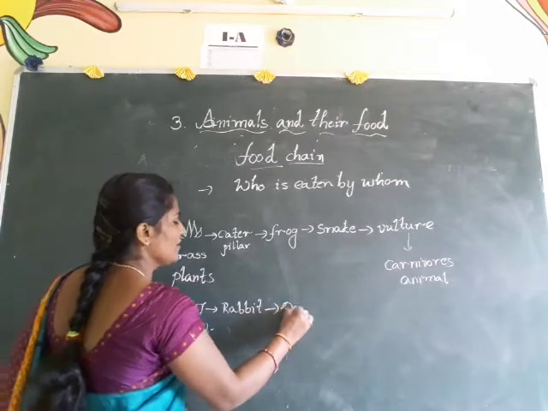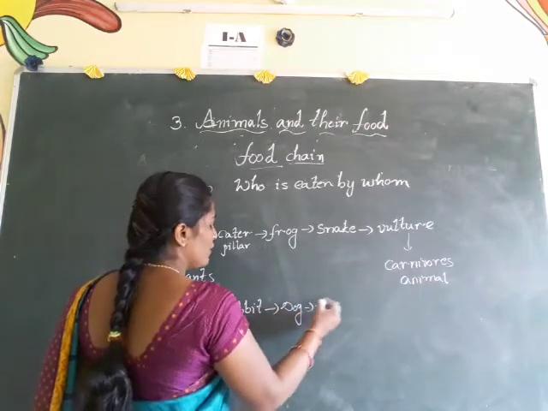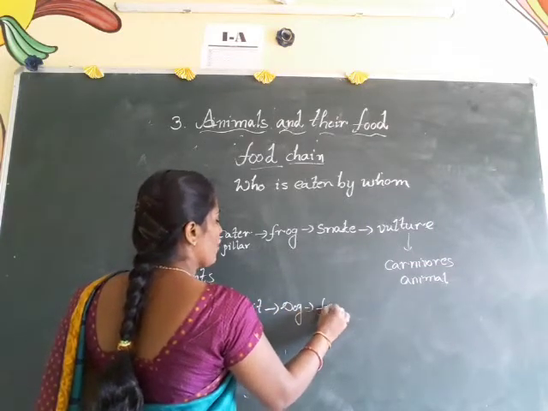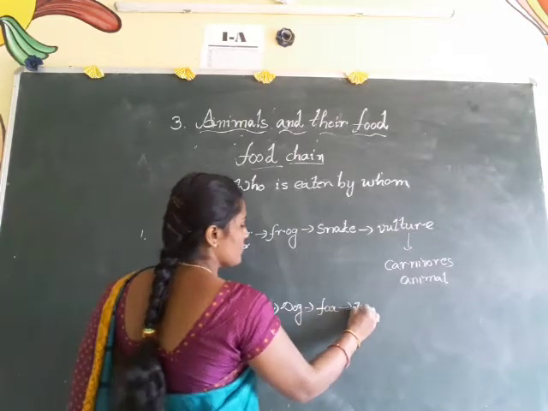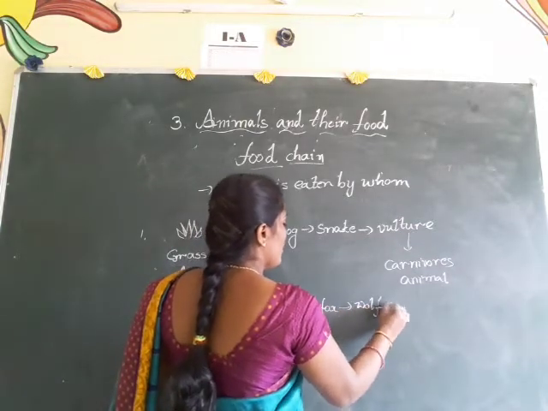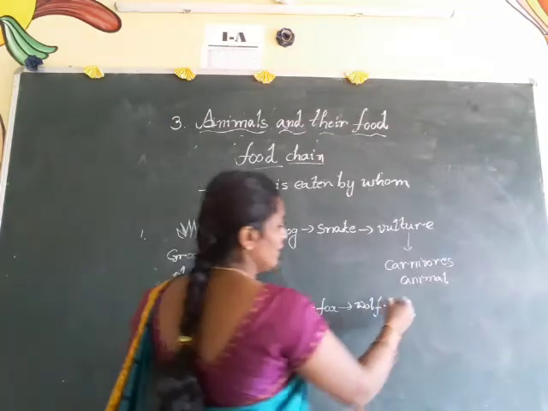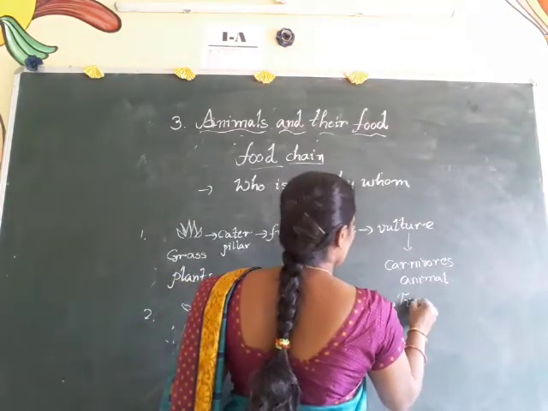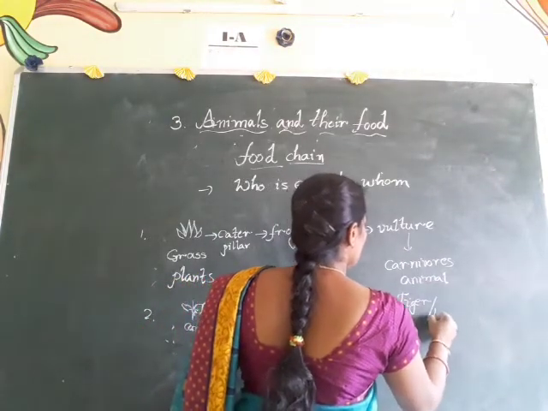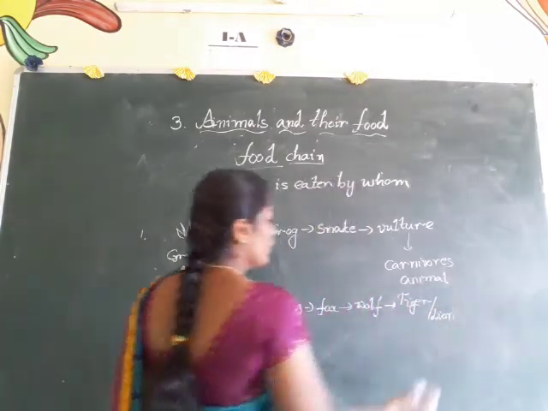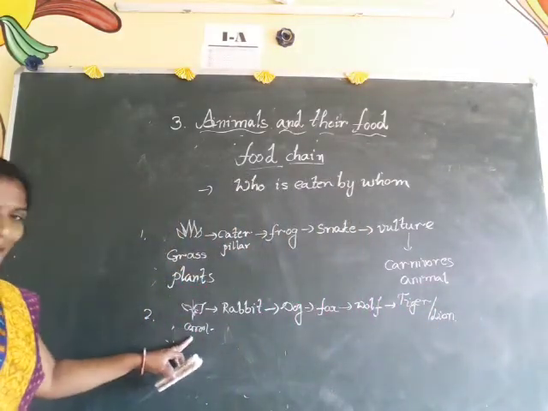Rabbit is eaten by dog. And dog is eaten by fox. Fox is eaten by wolf. And wolf is eaten by tiger or lion.